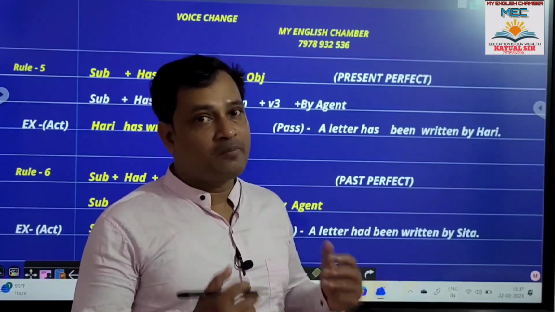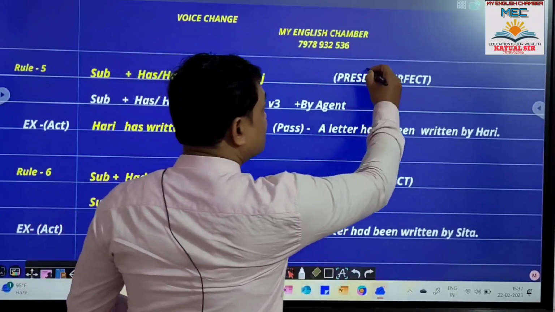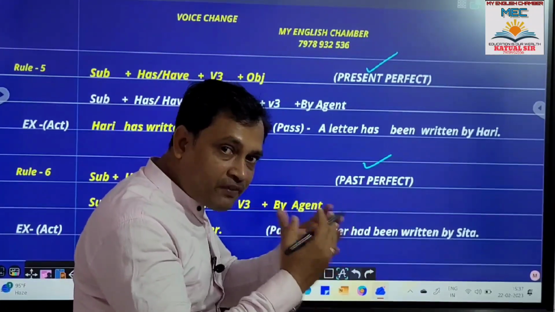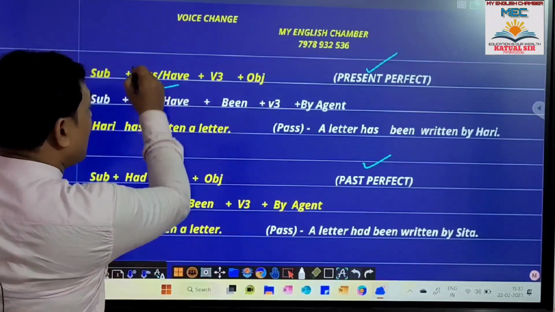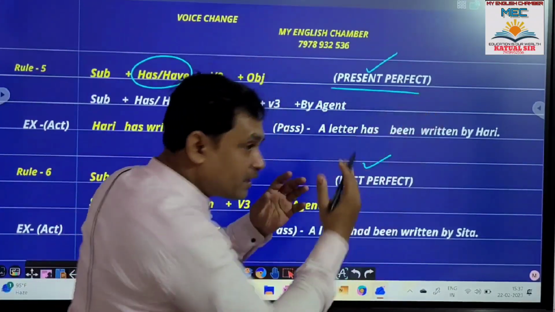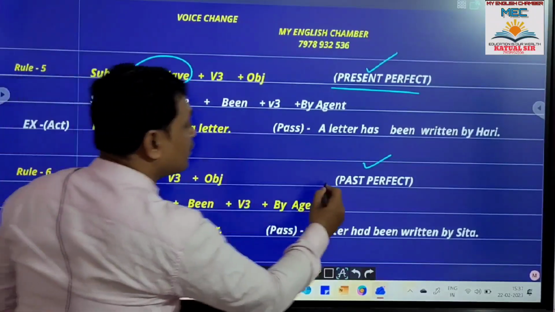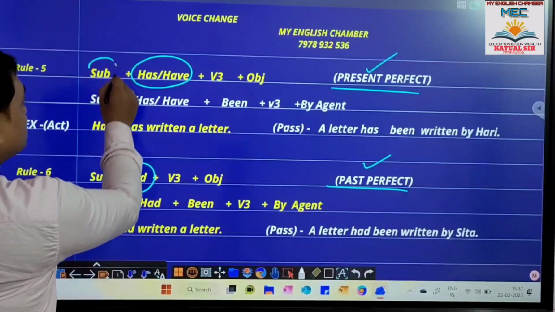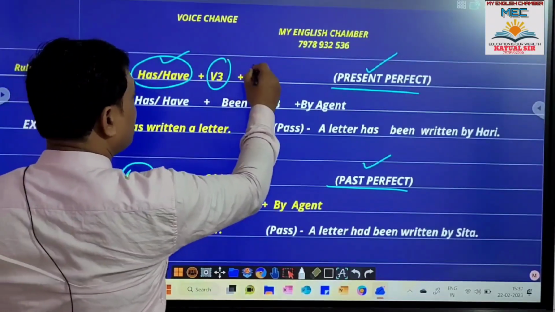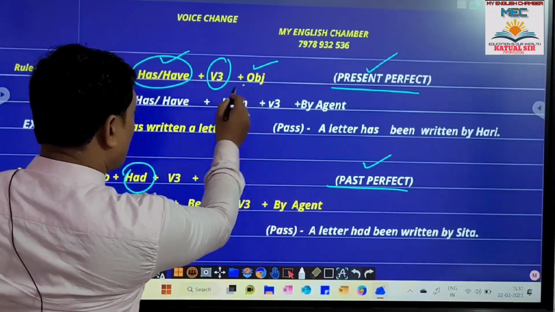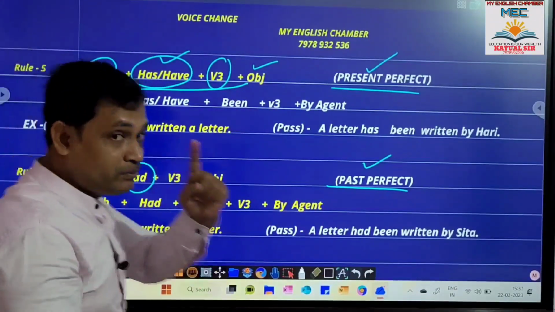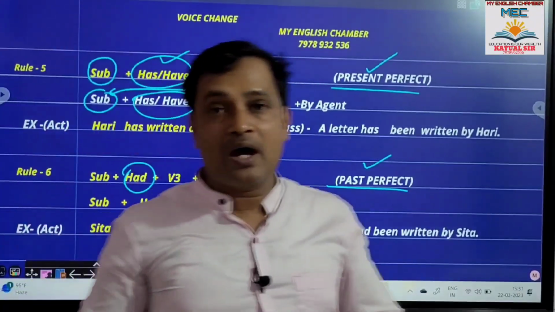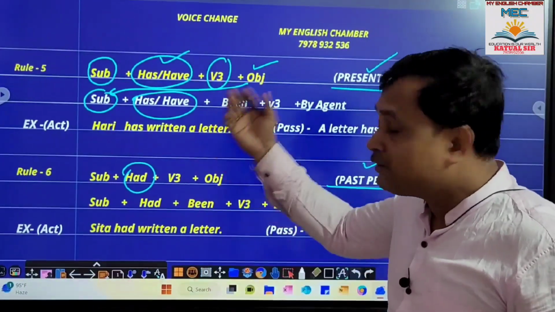Now let's move to rule number 5. Rule number 5 tells us present perfect and rule number 6, past perfect. What is the basic difference between these two? Only the matter of has or have as far as present perfect is concerned, and had for past perfect. Clear? See, in active you will find subject, has or have, V3, object, and in passive that object will be placed as subject, number 1. Then the same has or have according to the subject. If the subject is singular, then has. If the subject is plural, then have.